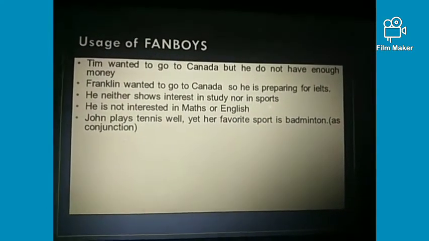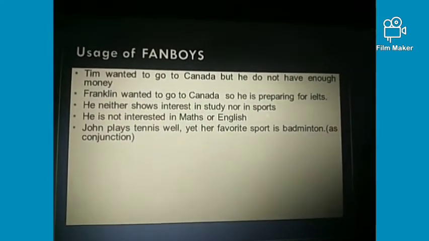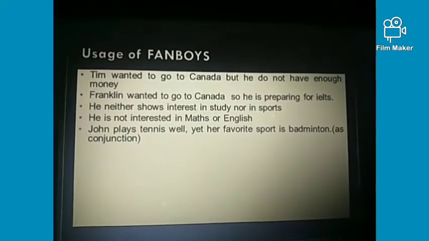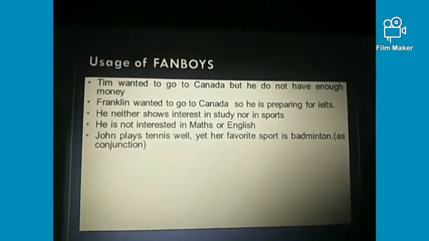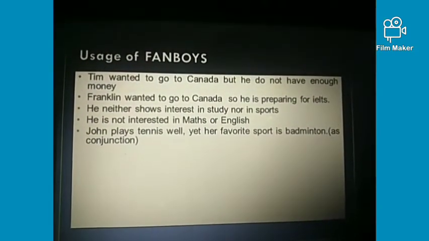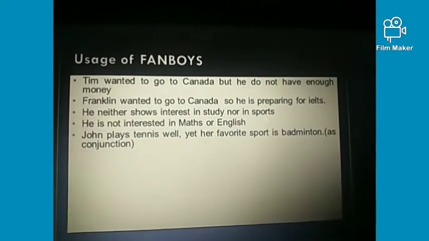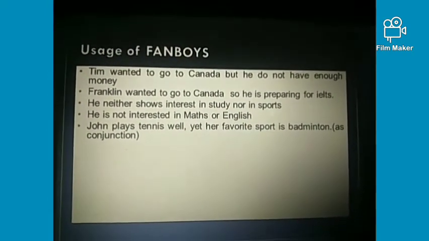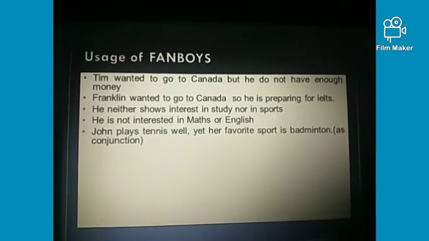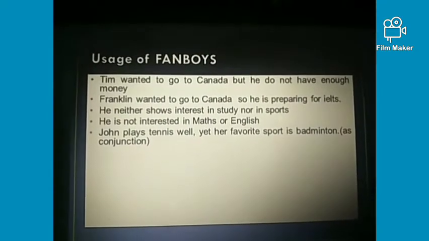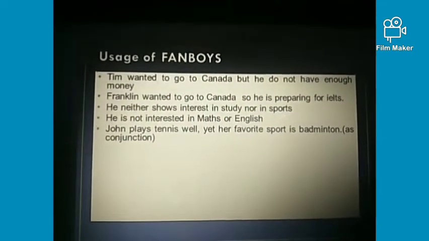They can stand alone as well. And here we created a link between these clauses using the coordinating conjunction but, right? Next, Franklin wanted to go to Canada, so he is preparing for IELTS. You can see we have used the coordinating conjunction so, right? Franklin wanted to go to Canada is one independent clause, and he is preparing for IELTS is another independent clause.